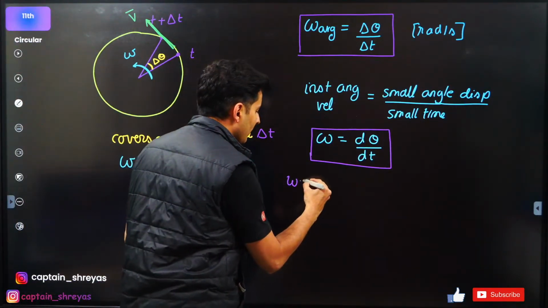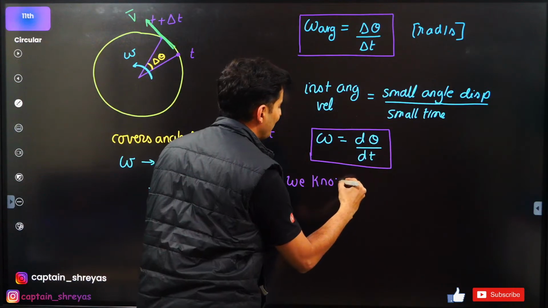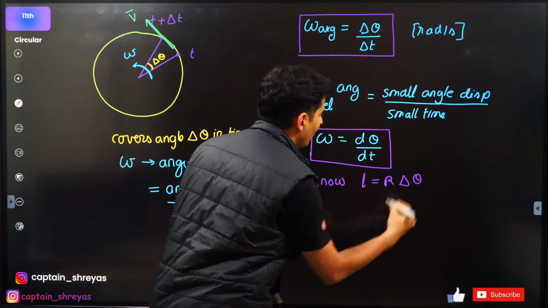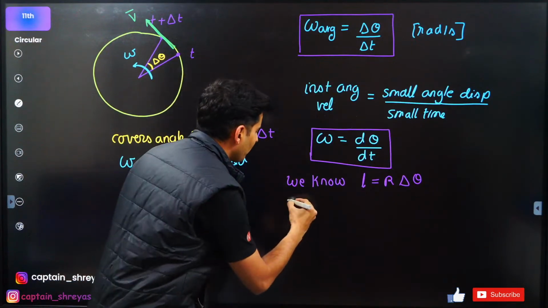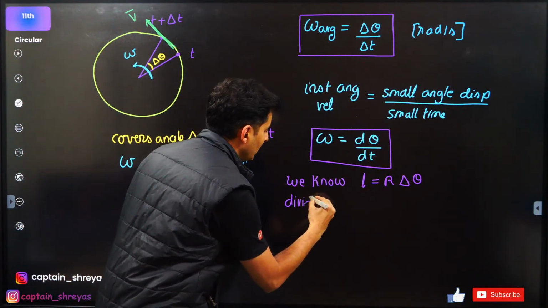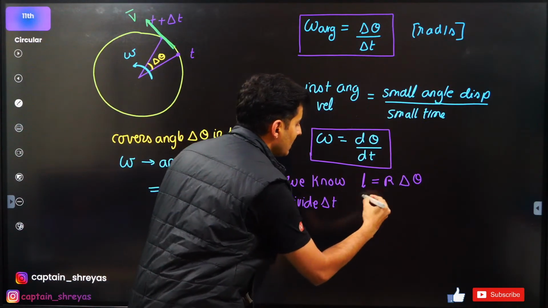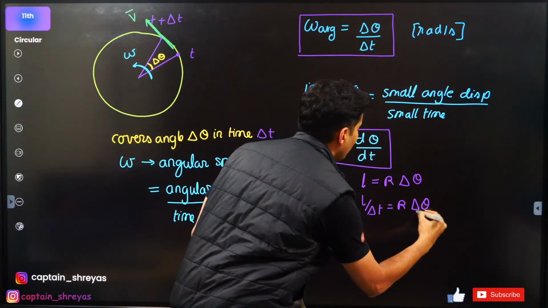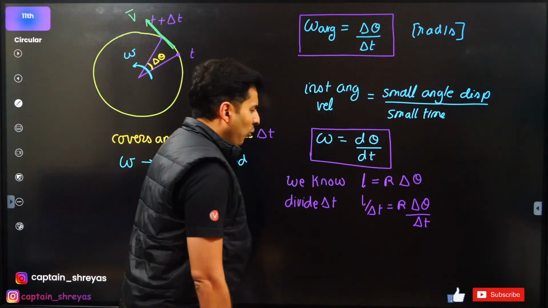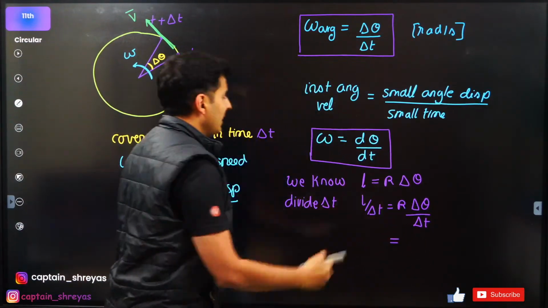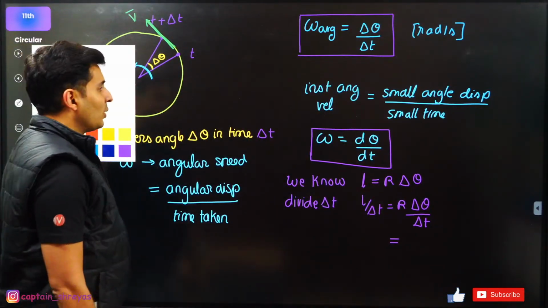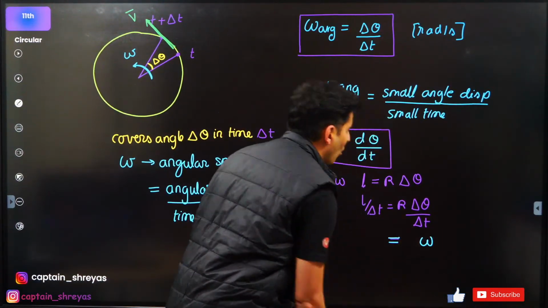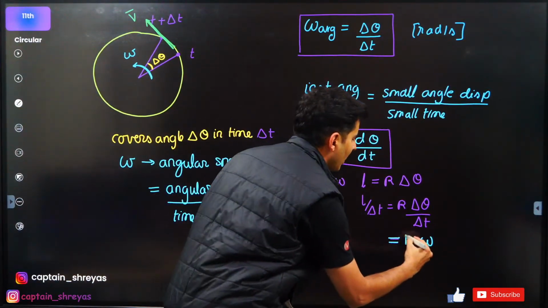What do we know from the previous slide? Length of the arc is basically r times delta theta. Let's divide by time. Divide both sides by delta t. So it will become L by delta t is equal to r delta theta by delta t. What is delta theta by delta t? Come on, you can see it right over here. Delta theta by delta t, my dear students, is nothing but the angular velocity. What is r? R is radius.